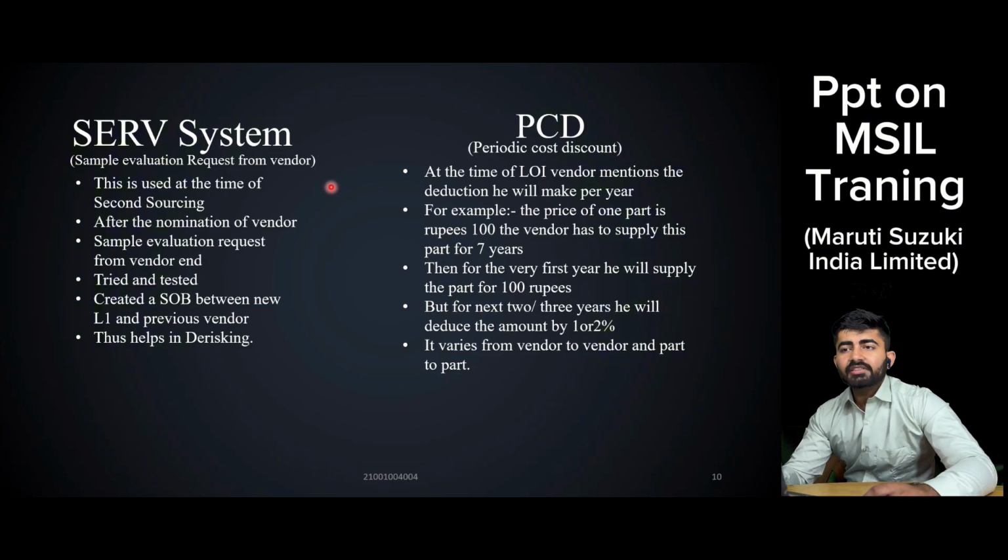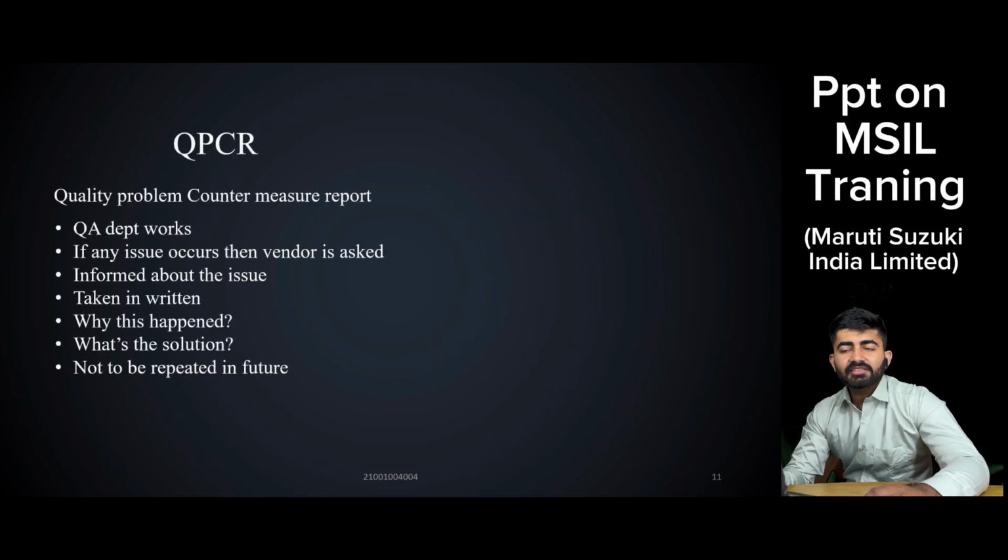Now coming to the next topic, that is QPCR. QPCR, the quality countermeasure report, is basically a report made if there is any quality defect in any of the products. The vendor is called at Maruti and shown that defect, and the MD of the vendor company has to clearly say why there is an issue in this quality product, because at the time of sourcing and development, the quality was not deferred.